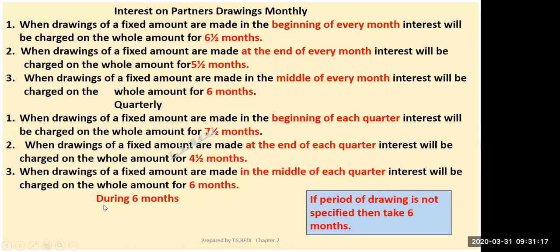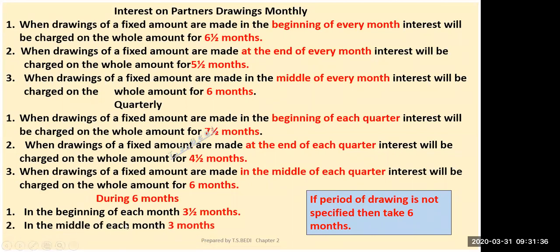Now next is during 6 months. If the drawings are made during 6 months, in the beginning of each month, meaning drawings are made for 6 months only, then the time period will be 3.5 by 12. In the middle of each month, 3 months. And at the end of each month, 2.5 months. Now these are during 6 months.